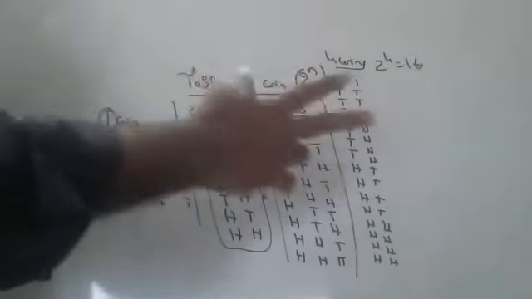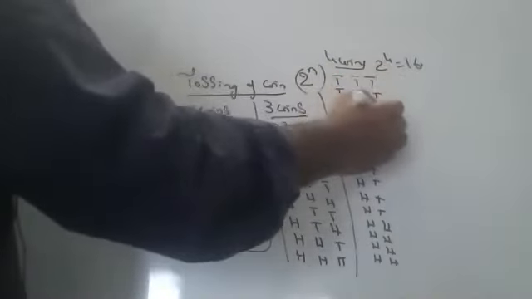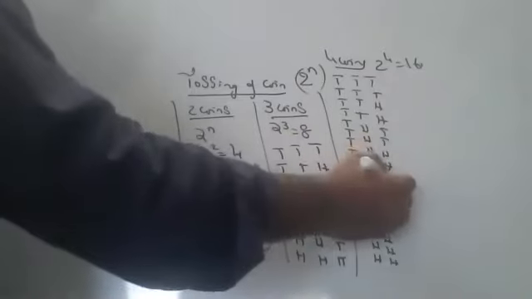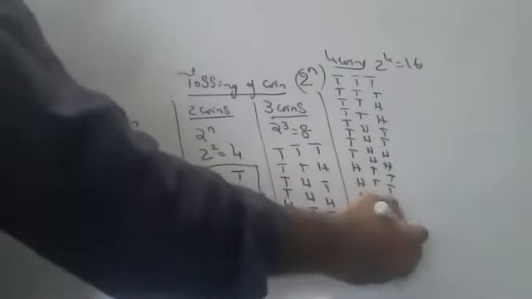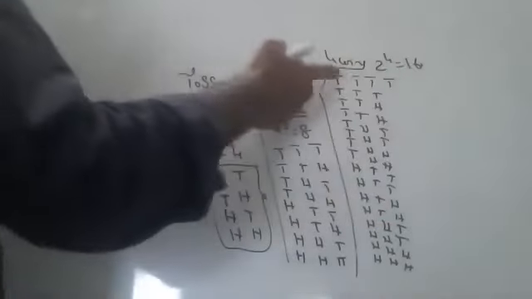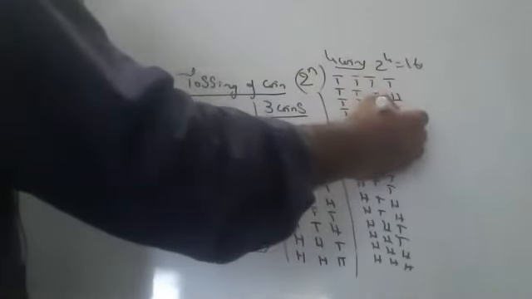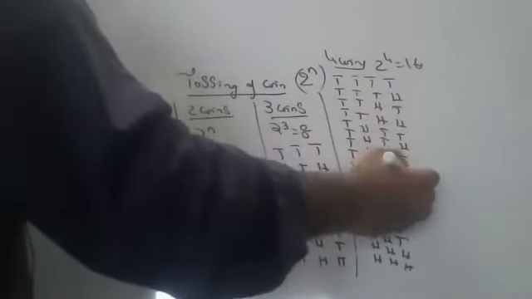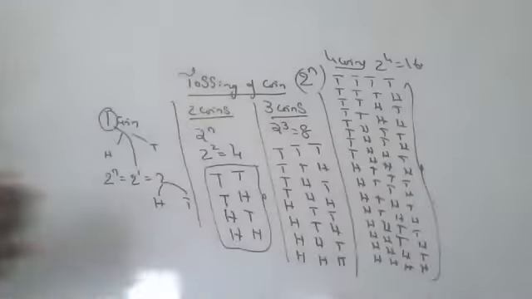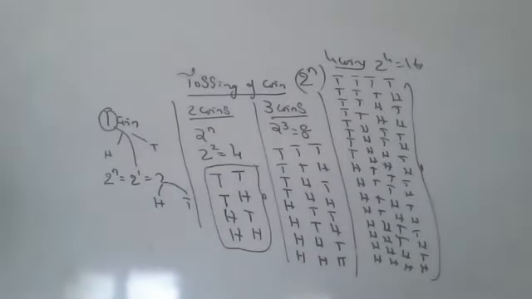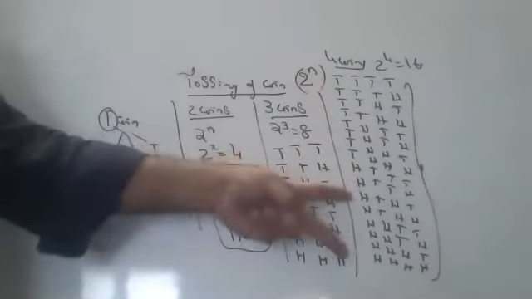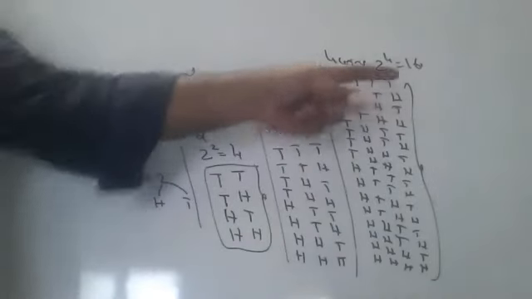Now 2 times: T, T, H, H, T, T, H, H, T, T, H, H, T, T, H, H. Now one time alternately, children: T, H, T, H, T, H, T, H, T, H, T, H, T, H, T, H. 16 probabilities. You need not remember, children, just the easy method. For 3 coins it is 4, 4, 2, 2, 1, 1. For 4 coins, 16 times, it is 8, 8, 4, 4, 2, 2, 1, 1.